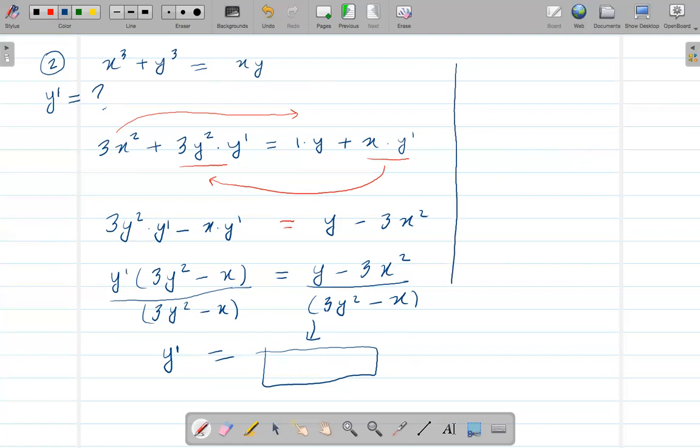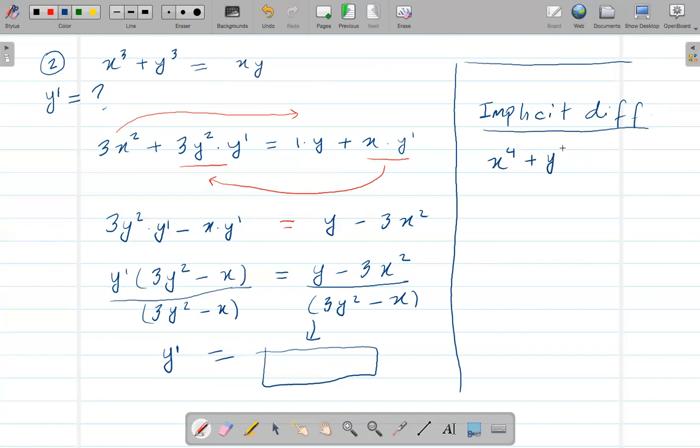Okay, now let me assign you a quiz. Use the same implicit differentiation. Let me just write it: implicit differentiation. The problem is x to the power 4 plus y to the power 4 is equal to 16. And what is y prime? So find this. This is a quiz problem.